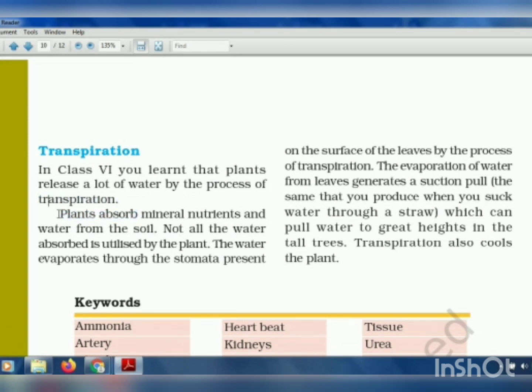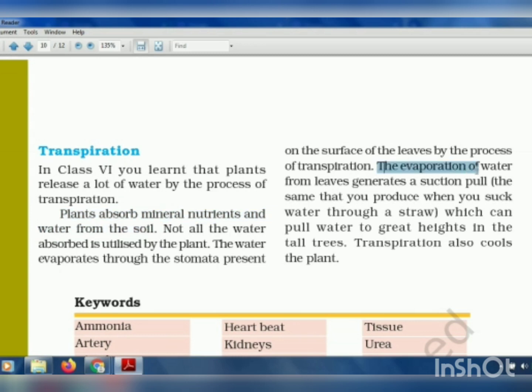Now we studied that plants absorb minerals, nutrients and water from the soil. But all the water that is absorbed by the root is not utilized by the plant. Some of it is extra, there is more water present. So what happens? The water evaporates through the stomata present on the surface of the leaves by the process of transpiration. So the extra water which is left after the plant has used the water required to do all its functions goes to the stomata, and from the stomata it evaporates and goes into the atmosphere.